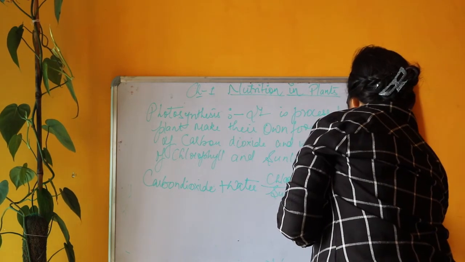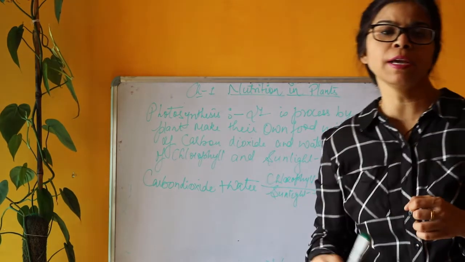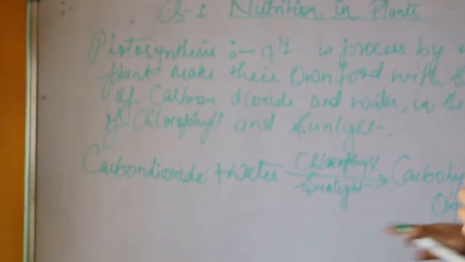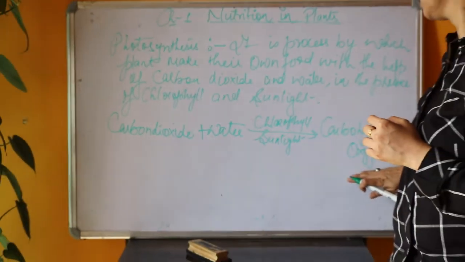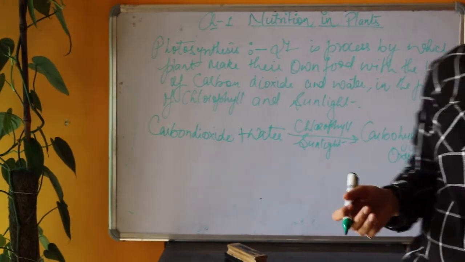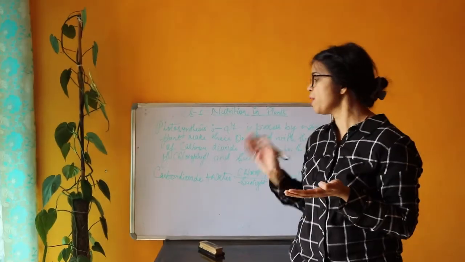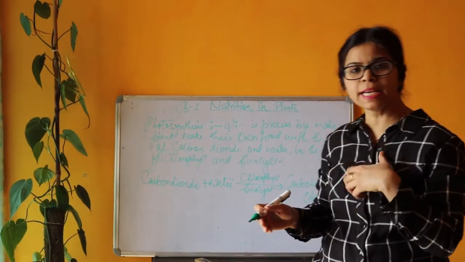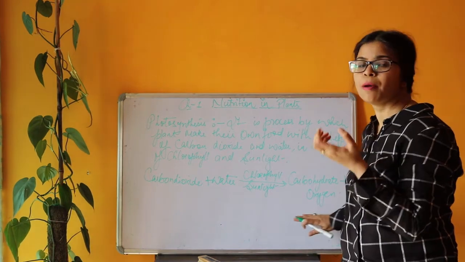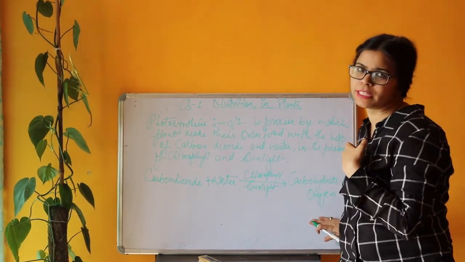plus oxygen. You all know that we inhale oxygen and exhale carbon dioxide, whereas plants inhale carbon dioxide and exhale oxygen.